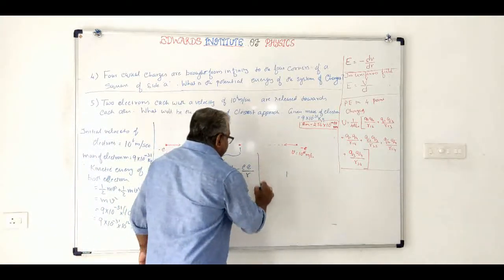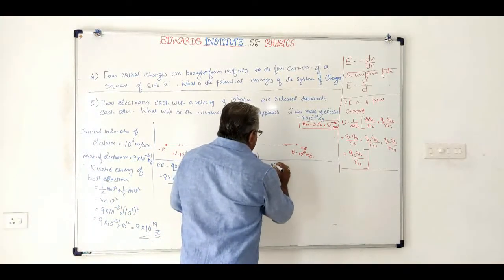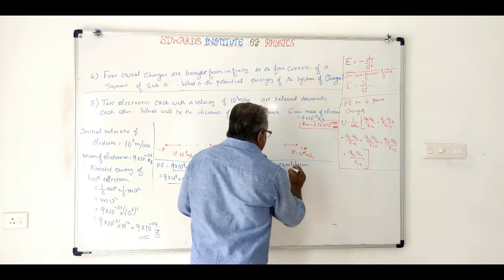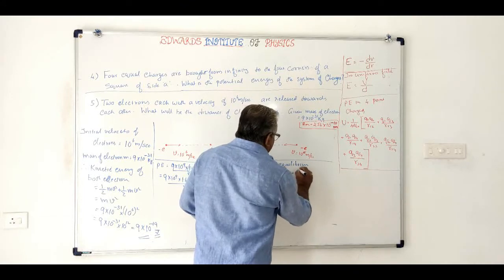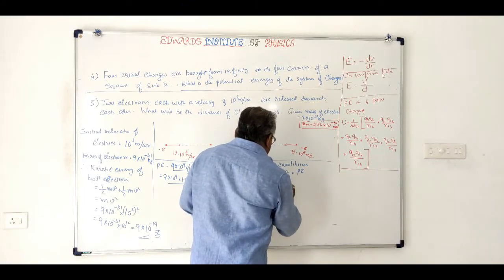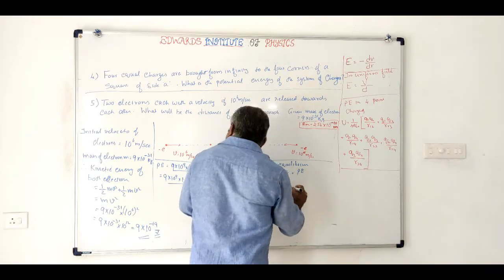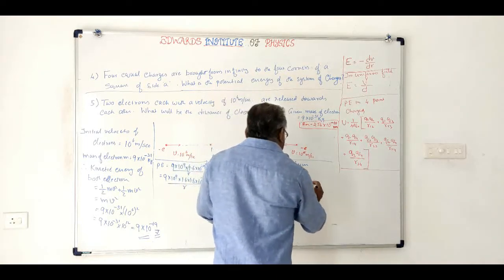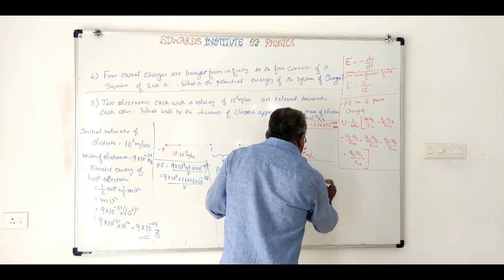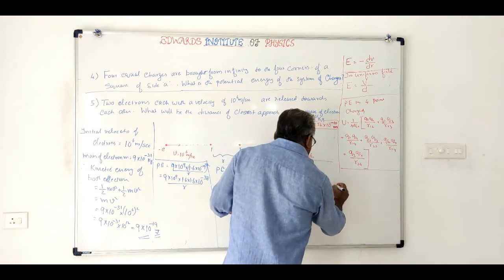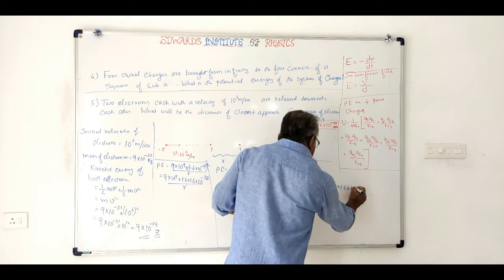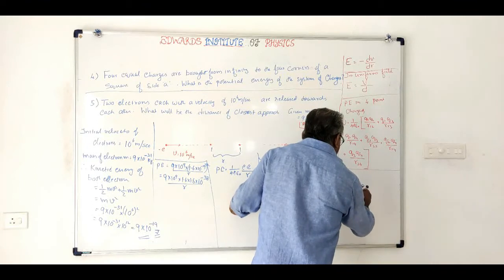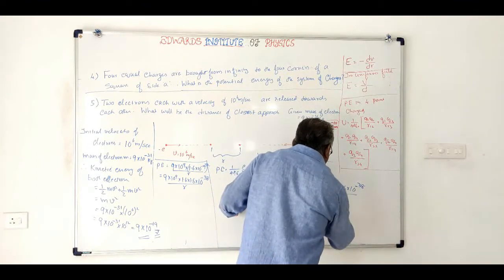So at equilibrium, KE will be equal to PE, that is 9 into 10 raised to minus 19 will be equal to 9 into 10 raised to 9 into 1.6 into 1.6 into 10 raised to minus 38 divided by r.